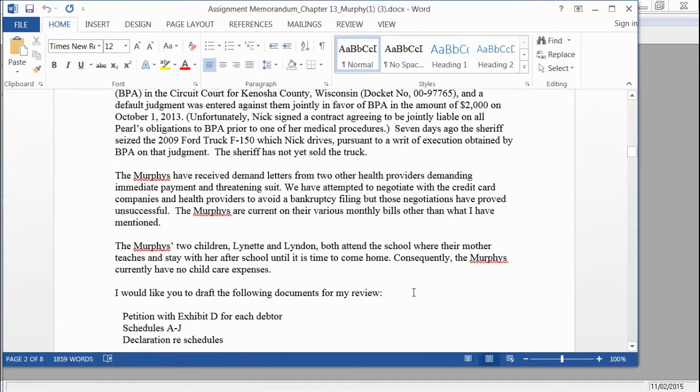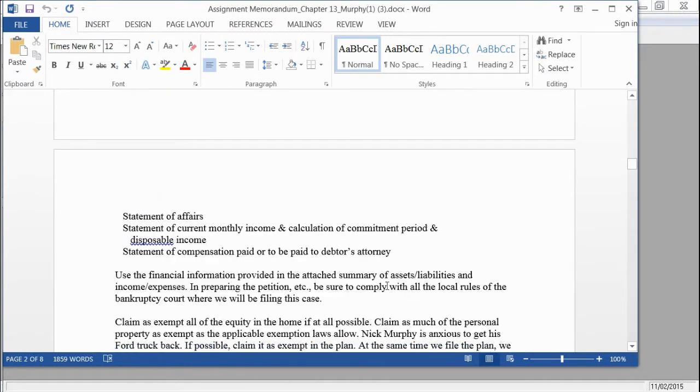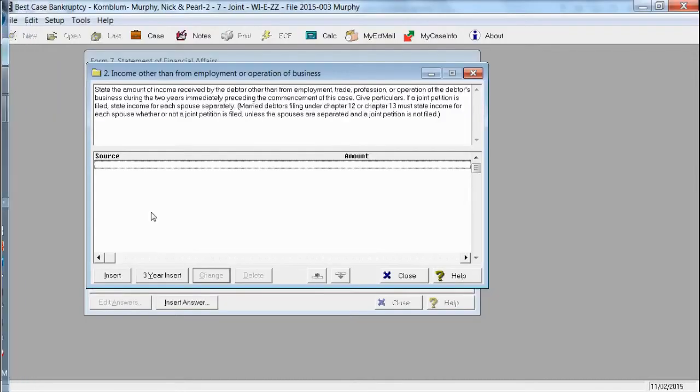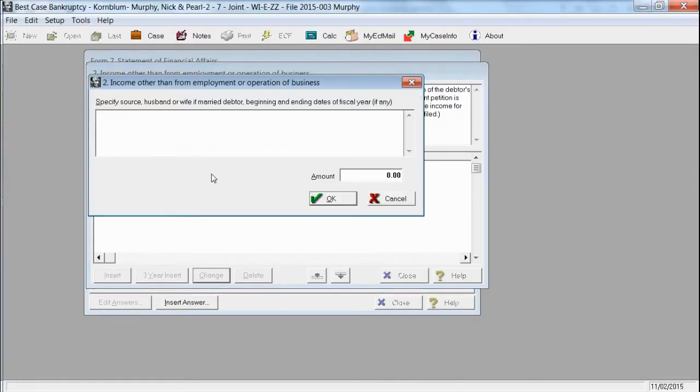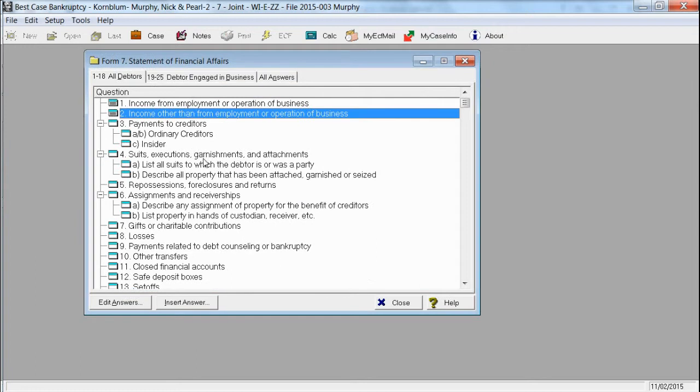At this point, let's just say that they had a certificate of deposit they cashed out this year from Johnson Bank, and let's say that they made $1,000. You would put that there, and it would be joint. So we're going to close it.